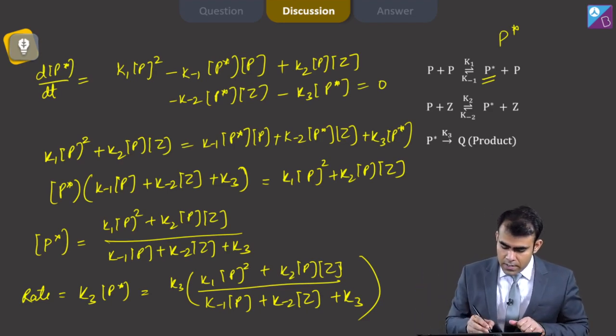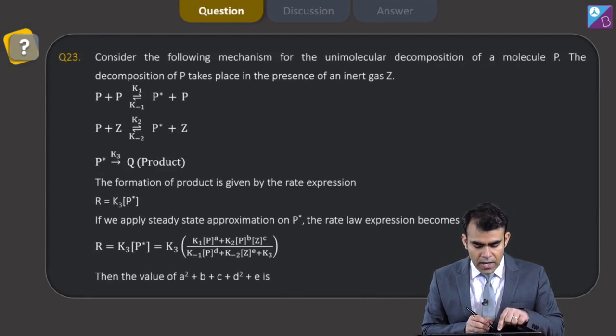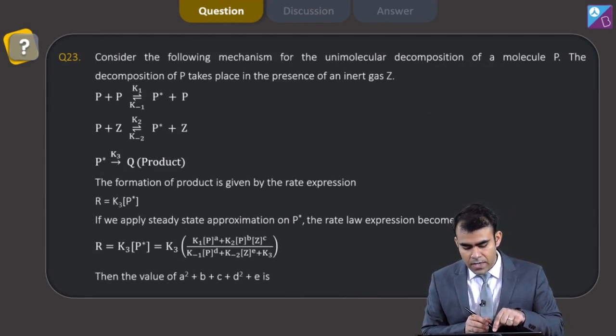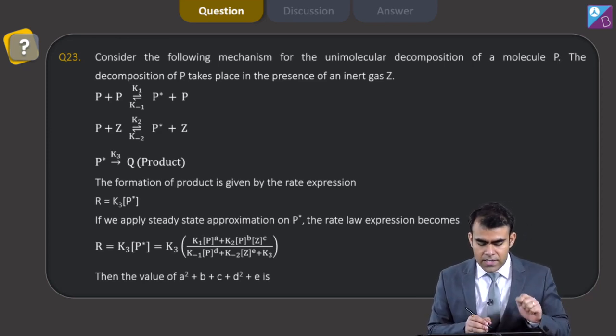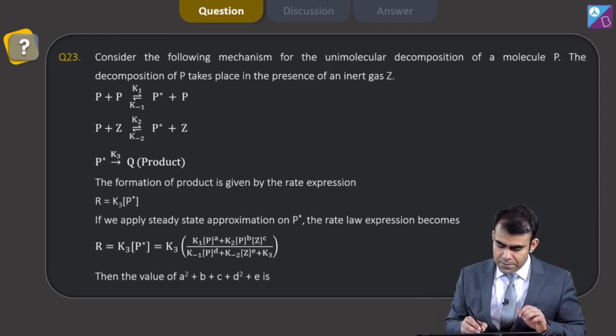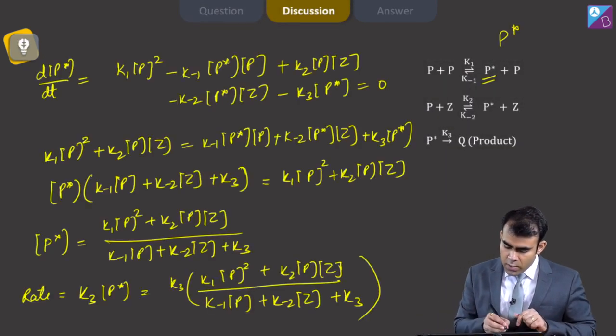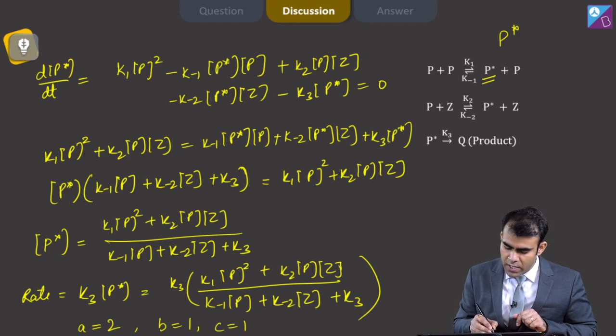Now here the question asks that the coefficient of P is A, then again P is B, then the coefficient of Z is C, P is D, and Z is E. So we have to see what these coefficients are. Here the coefficient A you can see is 2, then for B it is 1, for C it is 1, and D 1 and E 1.